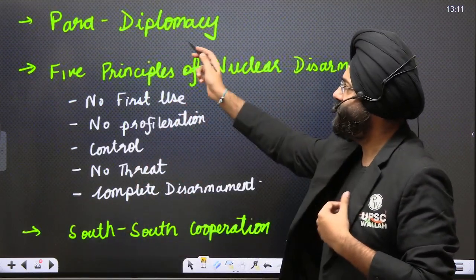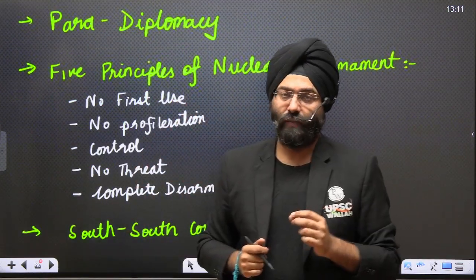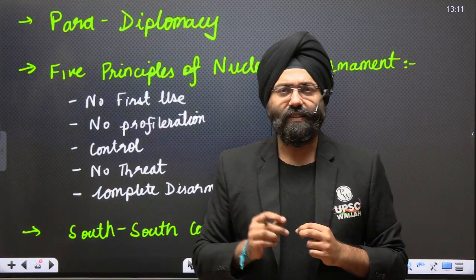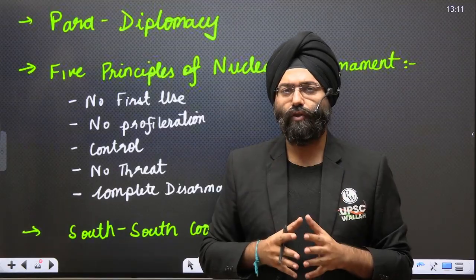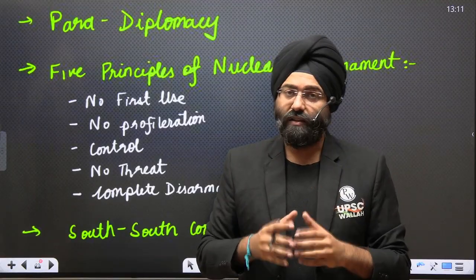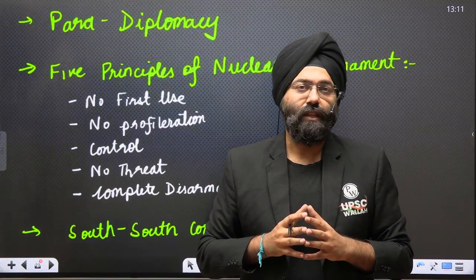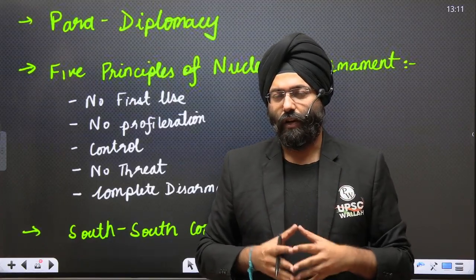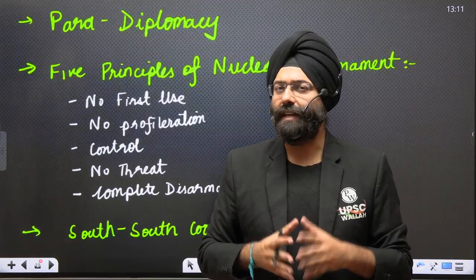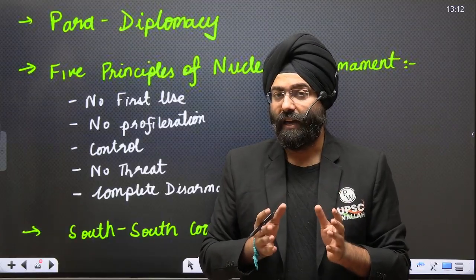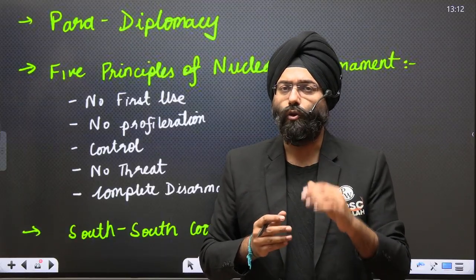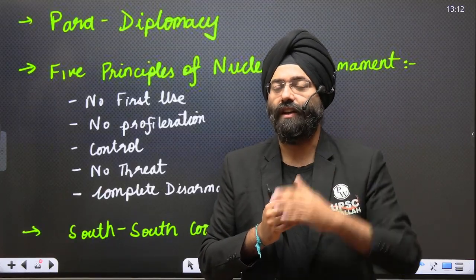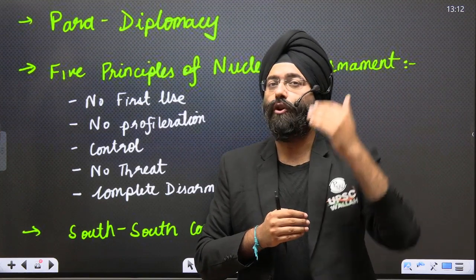Next is para-diplomacy. Now, this is a very interesting topic that has come up in the last few years. Earlier, the central government used to be solely responsible for diplomatic relationships with other countries. Now, the government came up with the concept of para-diplomacy: let the states have their own bureaucrats or people go to other countries and build relationships where investment can be brought to those particular states.